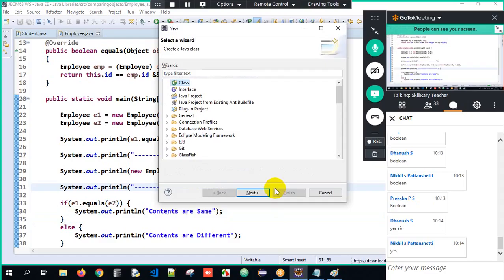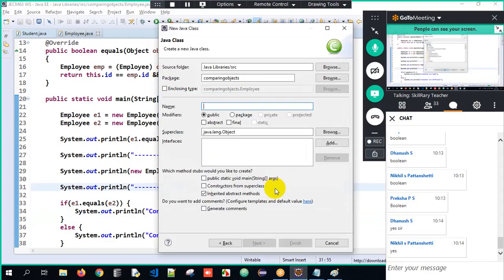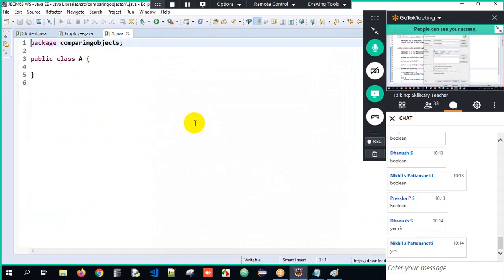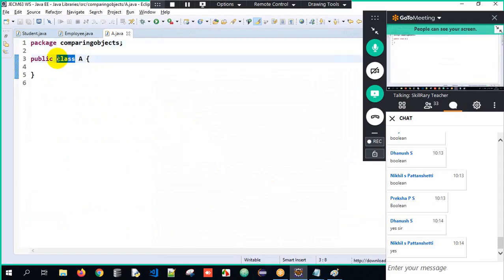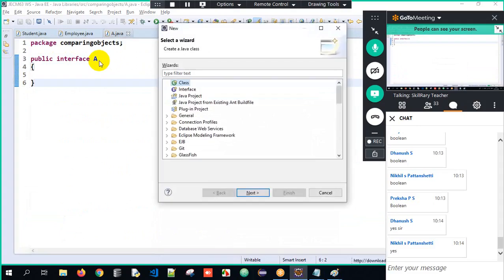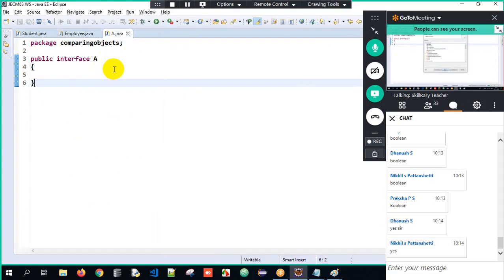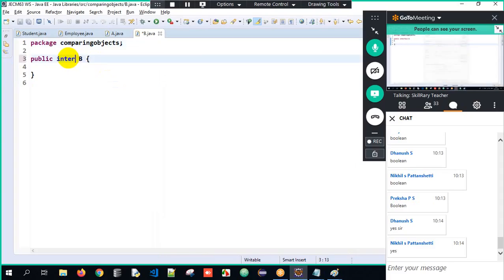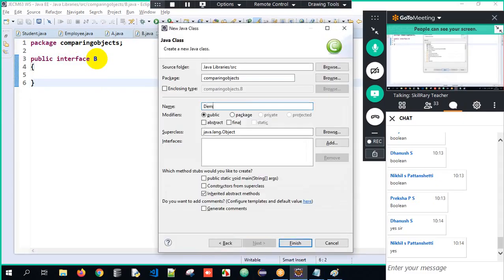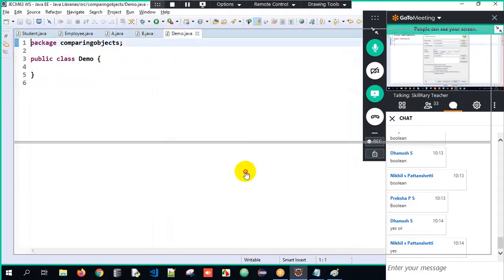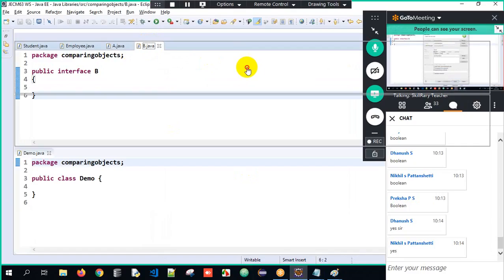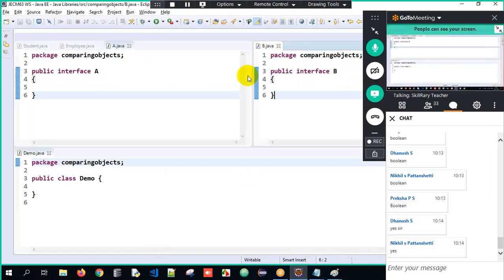Now I will have an interface called A. I created a class, right? I'll just change it to interface. Now I'll create one more interface called B. Then I will have a class called demo. You have to answer my question, guys. I'll tell you the question, just a moment.